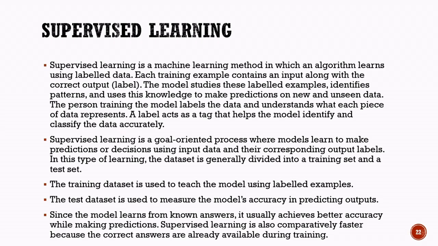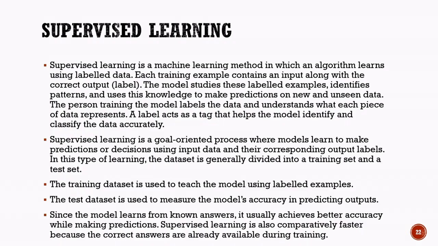Understanding supervised learning. Supervised learning is one of the most commonly used types of machine learning. In this approach, the model learns from labeled data, which means that each training example includes both the input data and the correct output. You can think of it like a student learning with the help of a teacher. The teacher provides questions along with the correct answers, and the student learns by studying these examples. Similarly, a supervised learning model learns by analyzing data that already contains the correct outcomes.